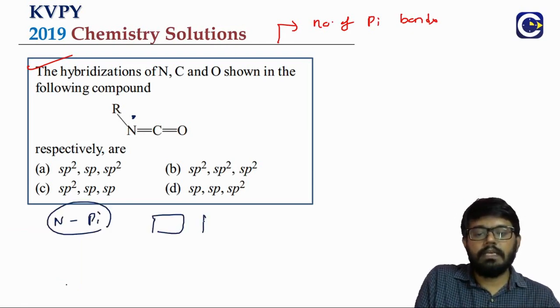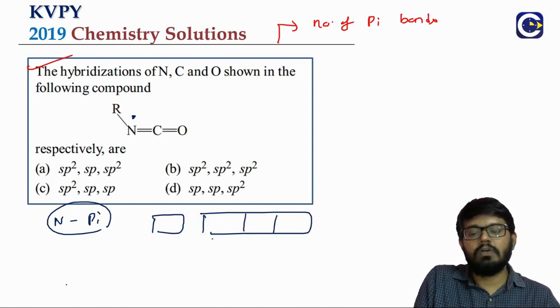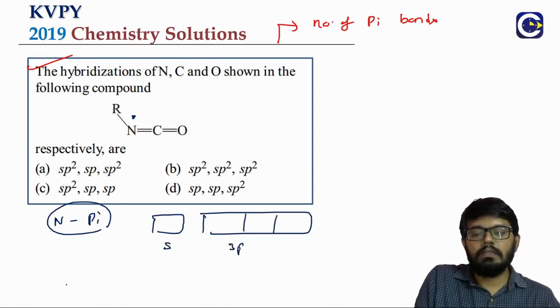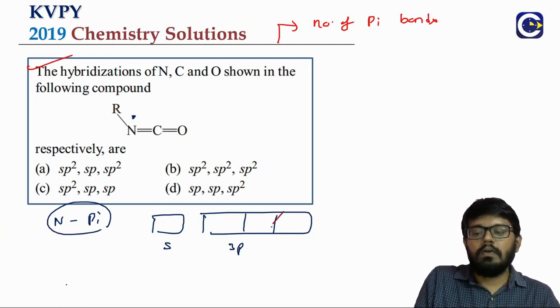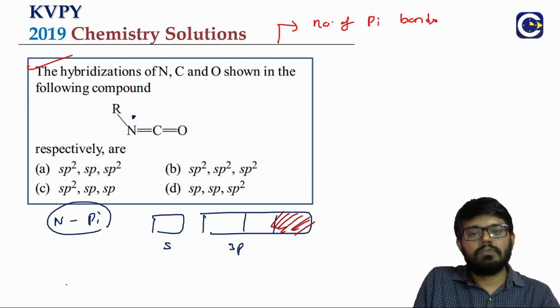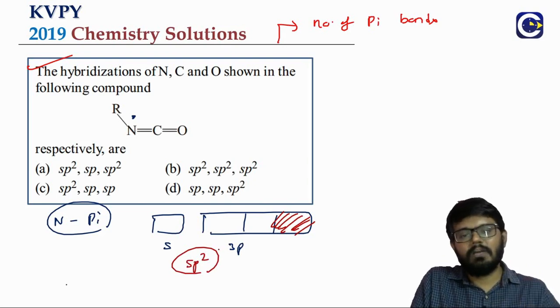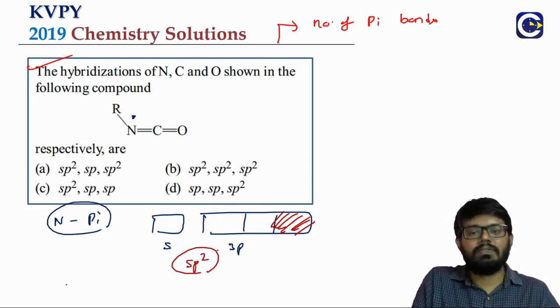See, nitrogen in its valence shell has got one s orbital, three p orbitals. In that it is forming one pi bond, means one of the pure p orbitals should be kept aside for the pi bond formation. So the remaining is 1s, 2p orbitals. So the hybridization of the nitrogen is going to be sp2.